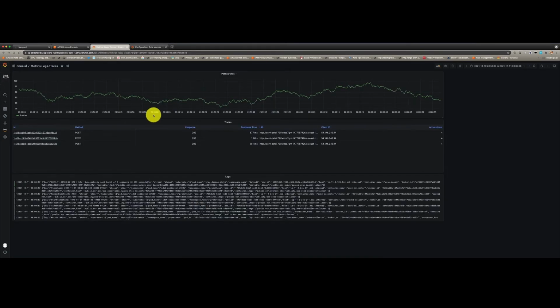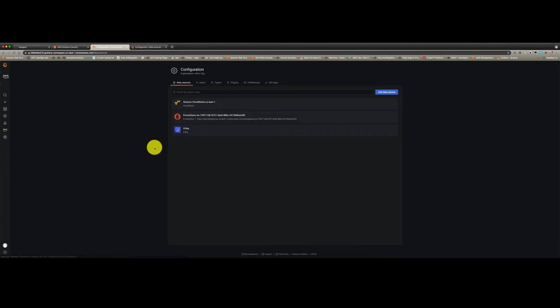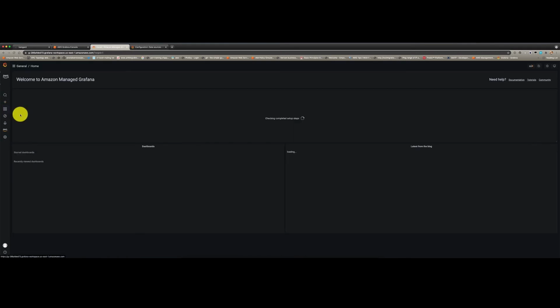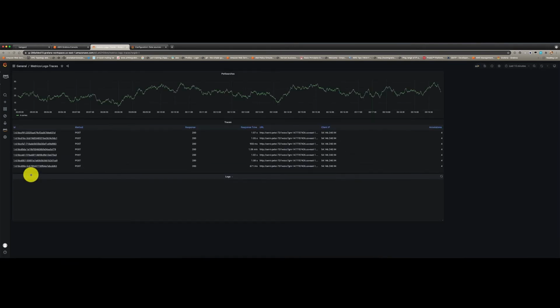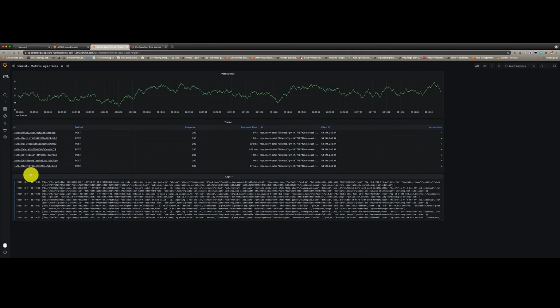Now coming back to the dashboard, I just demonstrated how easy it is to pull data from different data sources like CloudWatch, Amazon Managed Prometheus, and X-ray into a single dashboard to achieve a single pane of glass. As seen in this dashboard, where we have metrics, traces, and logs in one dashboard.